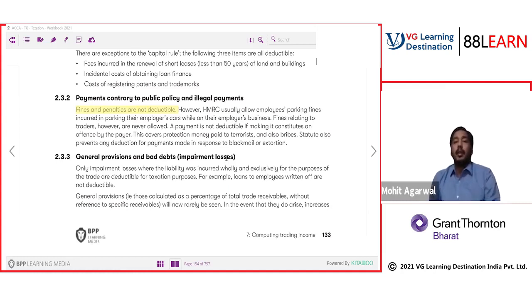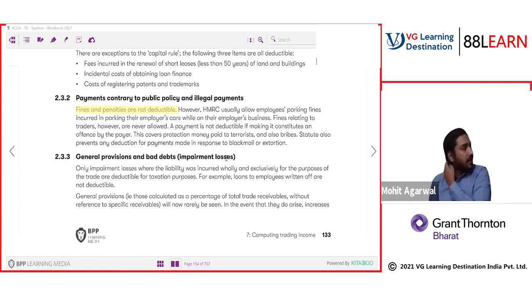Obviously, HMRC usually allows parking fines incurred by an employee in parking their car while on the employer's business. It is always in the hands of HMRC. If the fine is of too much amount, or of dubious nature, HMRC may scrutinise the employer's case, so they cannot easily explain why there is so much parking fine, why every employee is incurring it, or whether it was incurred while performing their duties.